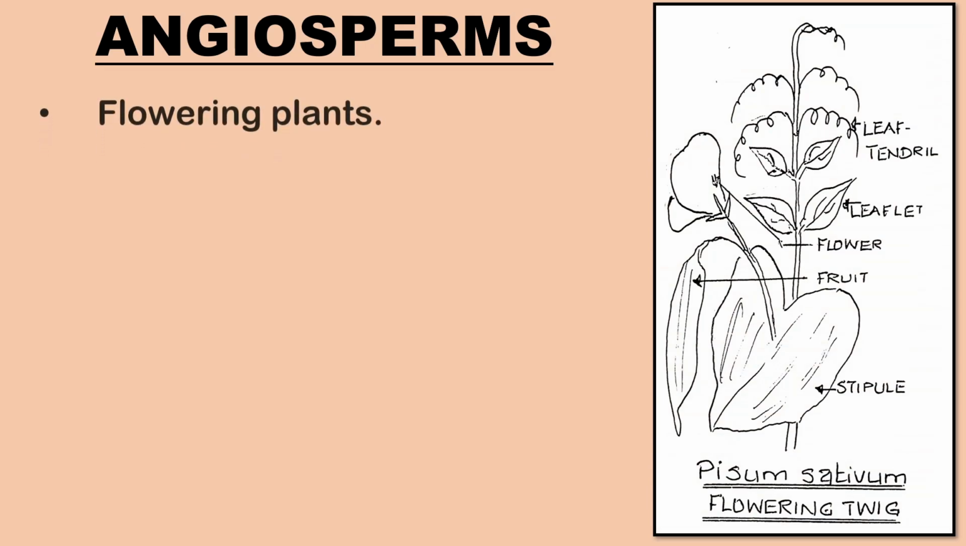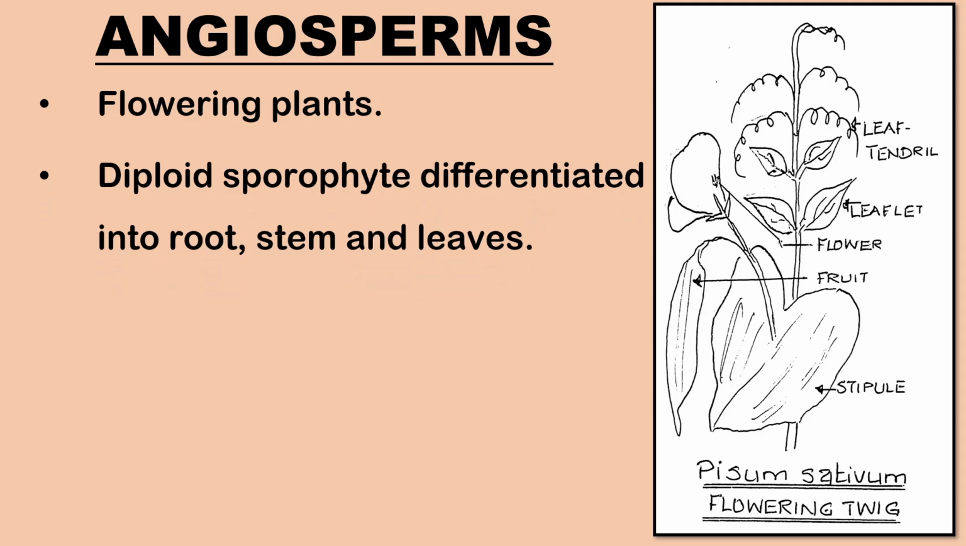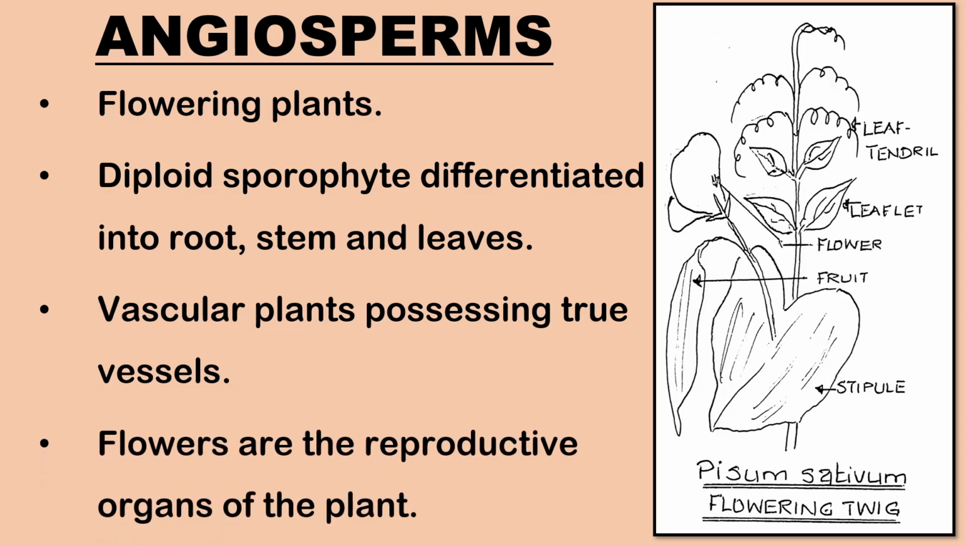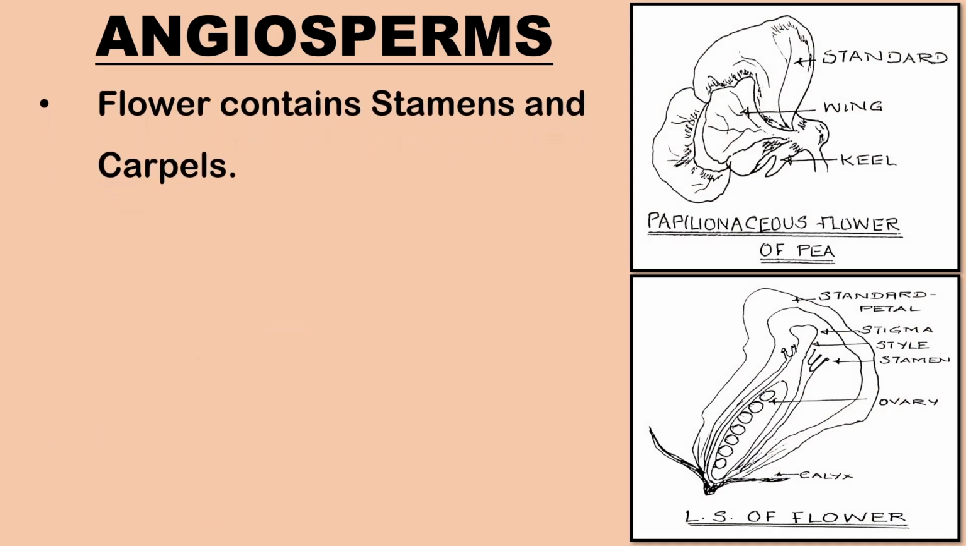Angiosperms are flowering plants which bear flowers and fruits. The diploid sporophyte is differentiated into root, stem and leaves. They are vascular plants possessing true vessels. The flowers are the reproductive organs for the plant. Stamens or microsporophylls and carpels or megasporophylls are arranged in a flower.